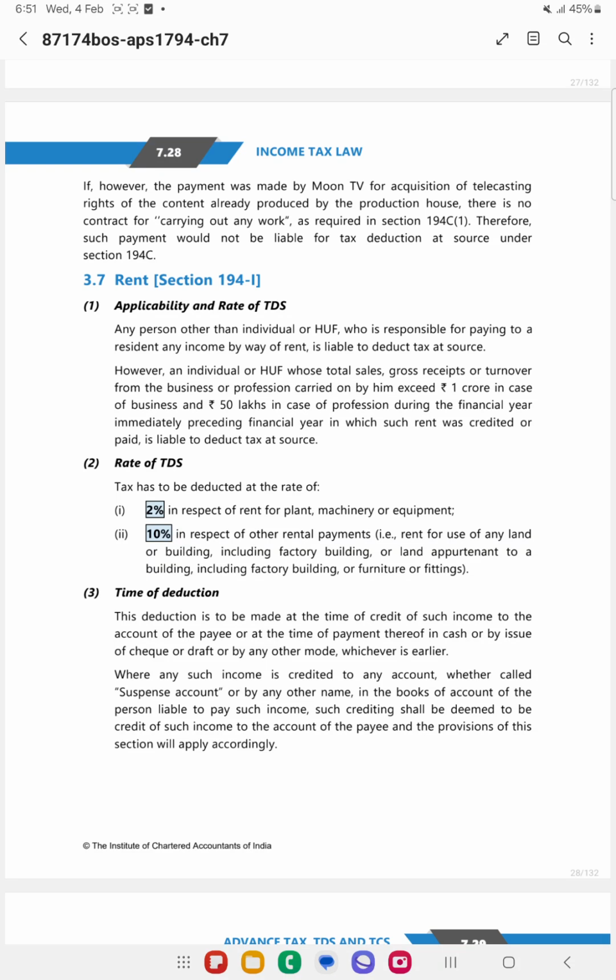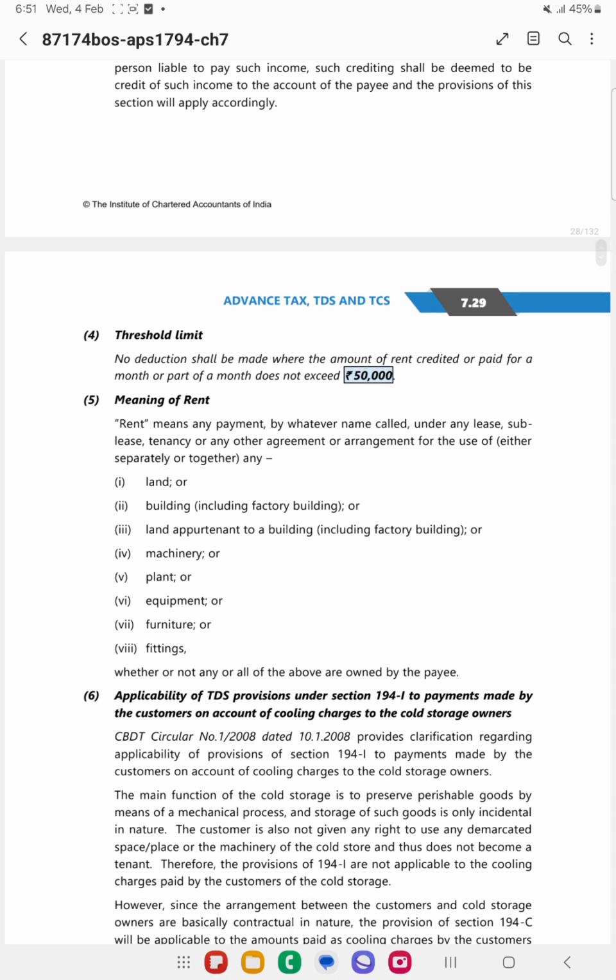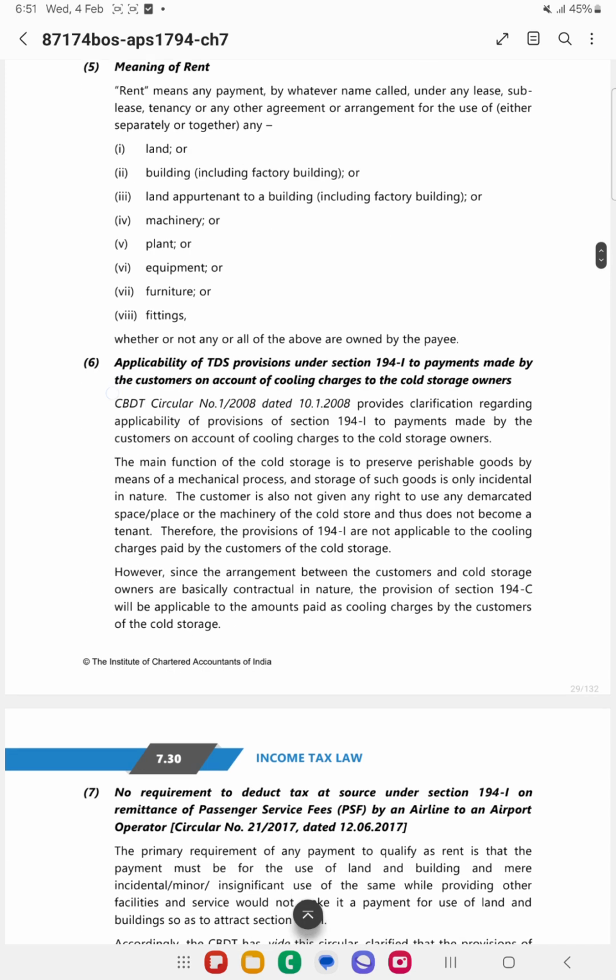Any person other than individual or HUF, and individual and HUF having certain limits of turnover, gross receipts, sales exceeding 1 crore in case of business and 50 lakhs in case of profession, is required to deduct the TDS at the rate of 2% in case of rent of plant and machinery or equipment and 10% in other cases. Only if the threshold is exceeding 50,000.